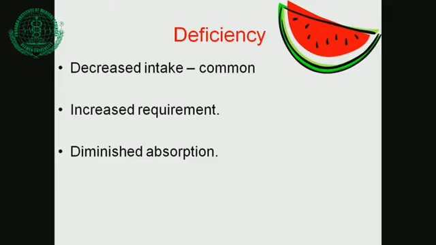So this is a rapid growth of the first year of life, which requires increased vitamins. The third cause may be diminished absorption. Fat soluble vitamins are not absorbed when there is a malabsorption syndrome or liver disorders, where there is deficiency of bile salt and bile pigments.